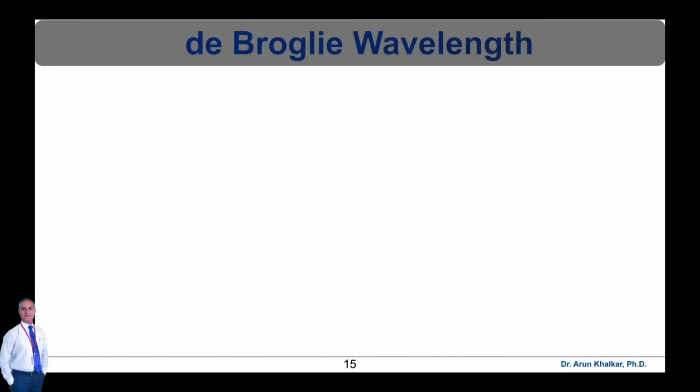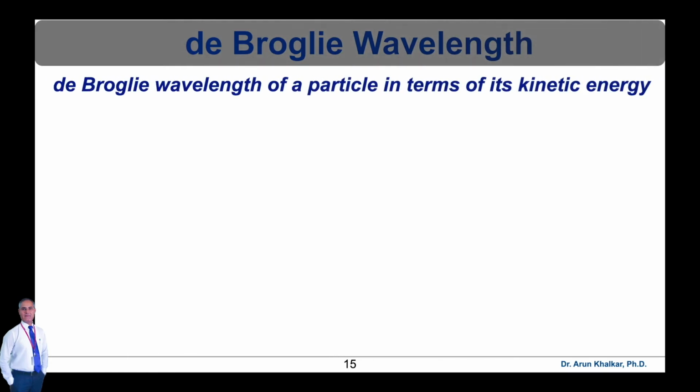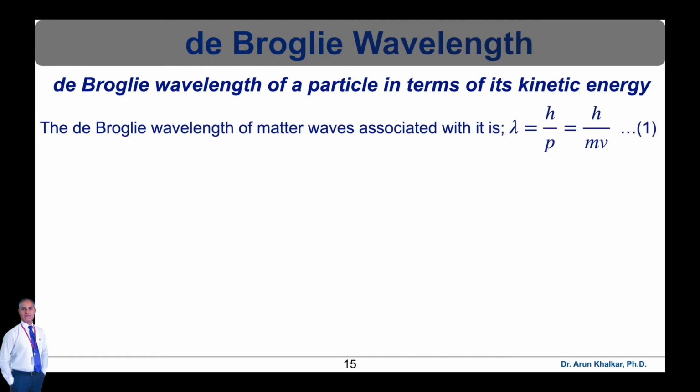We have seen the de Broglie's wavelength equation, that is lambda is equal to h upon p or lambda is equal to h upon mv. This is a very general form. So let's see the de Broglie wavelength of a particle in terms of its kinetic energy. Consider a particle of mass m, moving with a velocity v. Its momentum is p is equal to mv. And the de Broglie wavelength of the matter waves associated with it is given by lambda is equal to h upon p, that is equal to h upon mv. Let's say this is equation number 1.